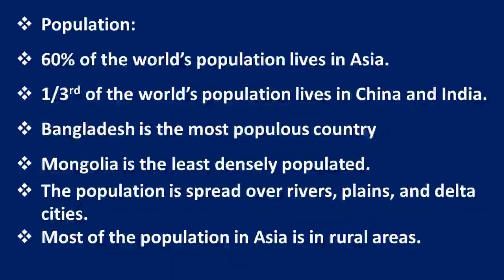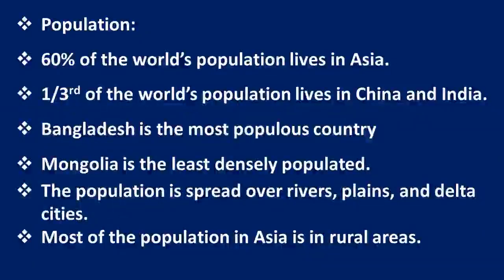And Bangladesh is the most densely populated country. Here we can see the density: per square kilometer, the maximum number of people live in Bangladesh. The same per square kilometer in Mongolia is very low. Why? Because Mongolia is called a cold desert. A very cool climate is there, so most people do not live there.